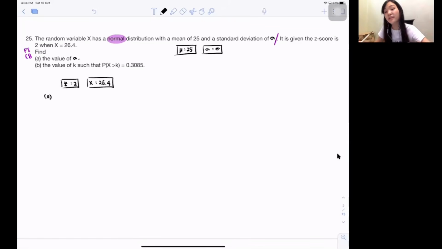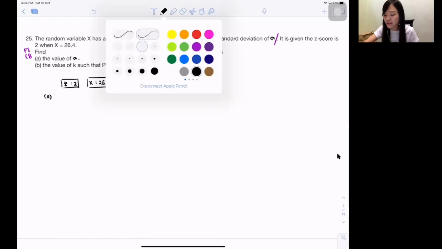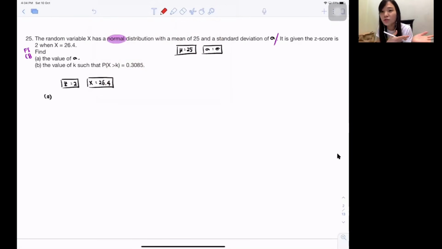So A, find the value of the standard deviation. How do I find standard deviation? Actually, don't tell me to use the table. The table is talking about probability, and for this I don't need probability, because they never tell me probability. They never ask for probability also. Then how do I do it? They give me a Z and X, and they give me a mean. They just want to find the standard deviation, right? Under this chapter, normal distribution, there's a particular formula that SPM will provide.